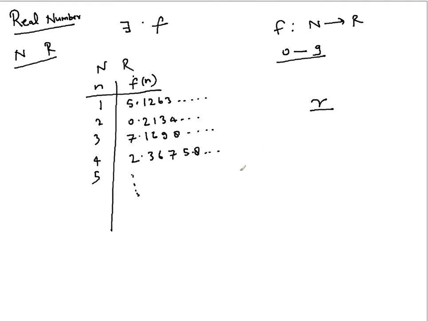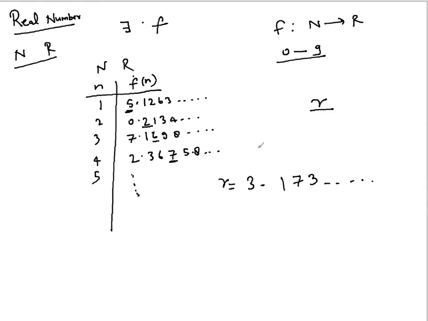So if you're going to create this, let's say the value of r is, so at the place of 5, this is the first place, so I'm going to take anything. So I take 3. Okay, good. Now the decimal. After that, the second place, what is the value? It's 2. So I have to take anything other than 2. I took 1. Then 3. I took a value other than 6. I took 7. Let's say 4. It is 7. I took 3. Again, I can take it. That's not a problem. And likewise.